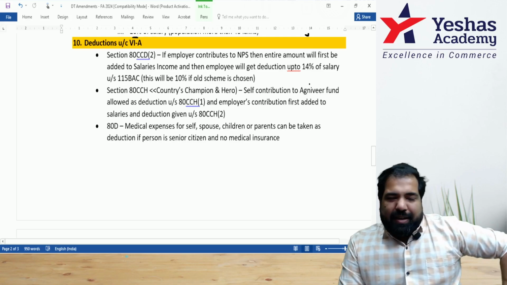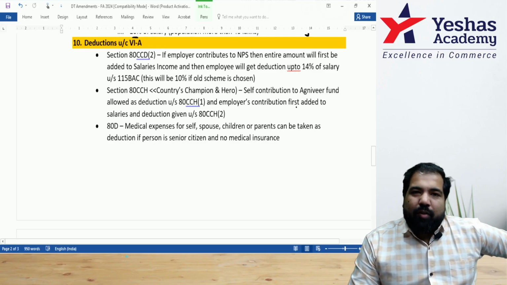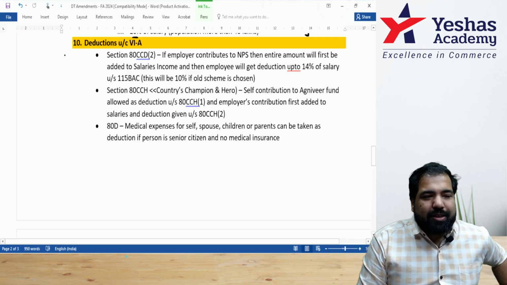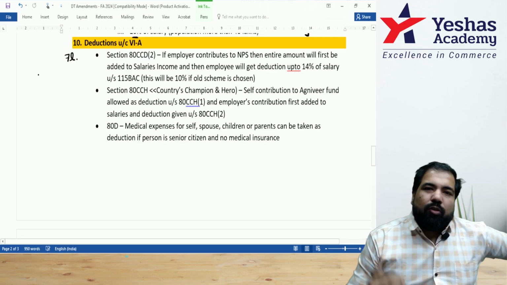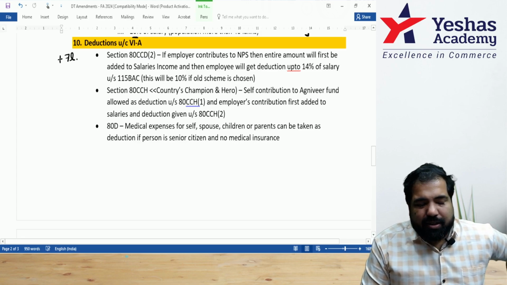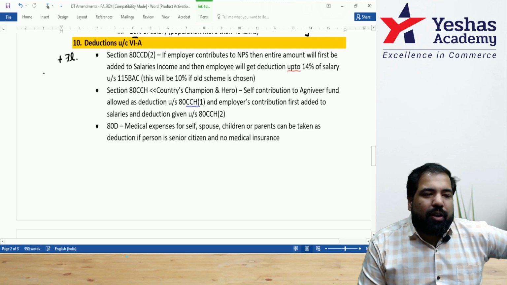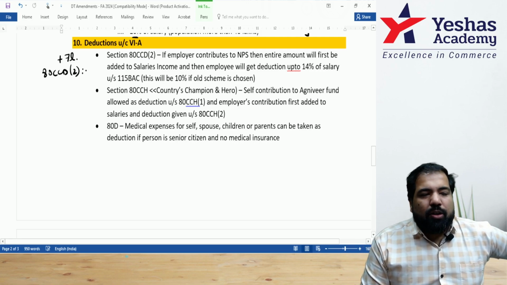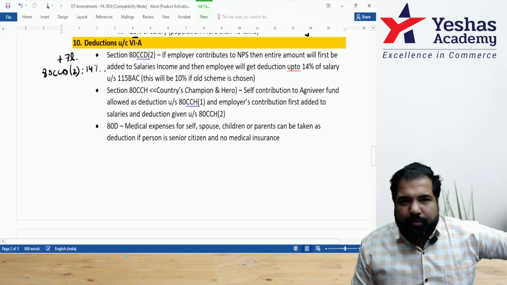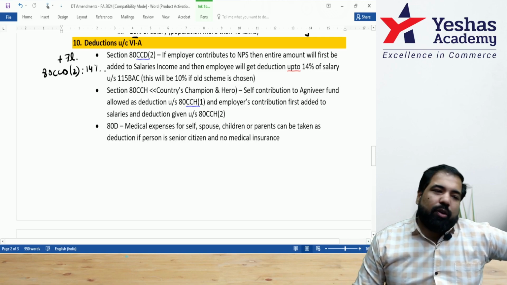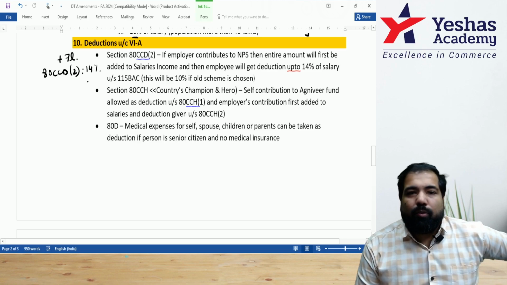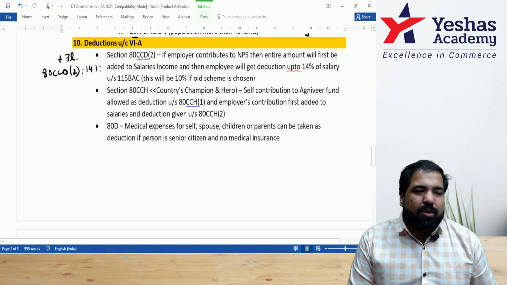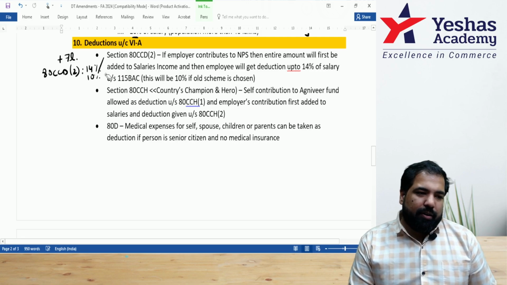Next, deduction under chapter 6A. You have an employer and an NPS account, and your employer is good enough to contribute some money to your NPS account, let's call it 7 lakh rupees. Now this 7 lakh rupees is going from a master to an employee, so first it will be added in salaries. Then you'll get a deduction under 80CCD(2) because it is the master's contribution. But just remember here, you can take a deduction up to 14% of your salary. So if your salary is 10 lakh, 14% is 1 lakh 40. Can you take a 7 lakh deduction? No, you can only take 1 lakh 40. Basically, the maximum is 14% in the new scheme. In the old scheme, this still remains the same at 10%, which you would have studied earlier.